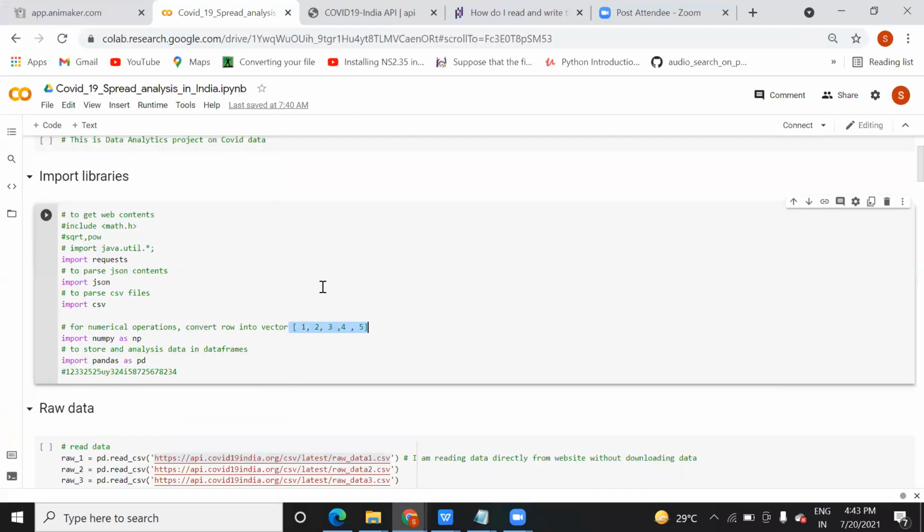So import requests is used to make a connection with the URL, to request the web page whose data I want to access, present on this link, and numpy is used for converting into a data frame or an array. Pandas is used to read tabular data. Import csv is a Python module for reading the CSV file. And import json is in case I need to read JSON, then also I can do it. But here we have not worked on JSON, so you can comment it out, or even if you leave it, it won't impact. This is an additional thing.